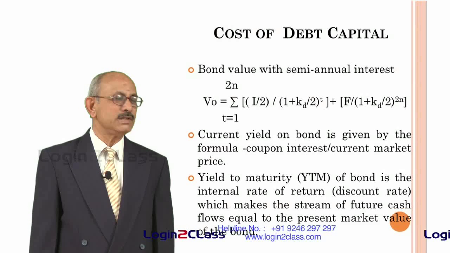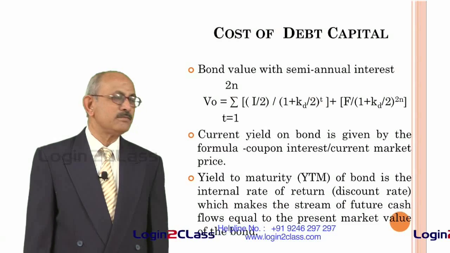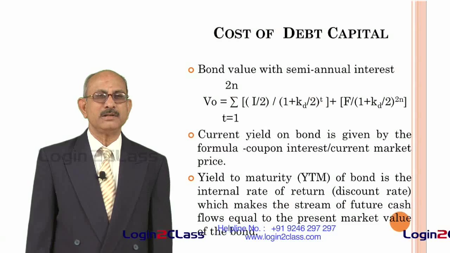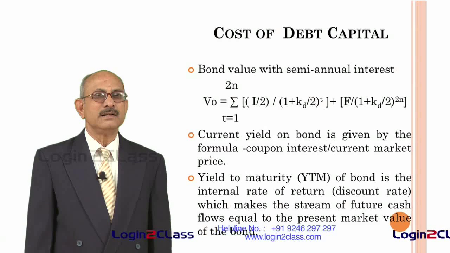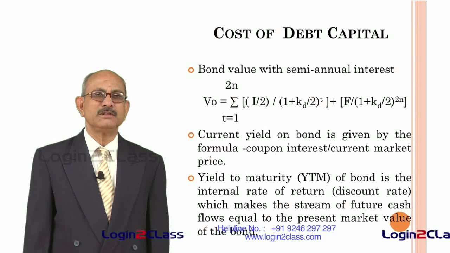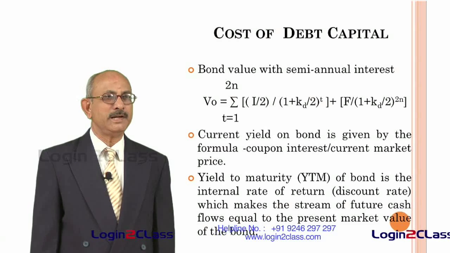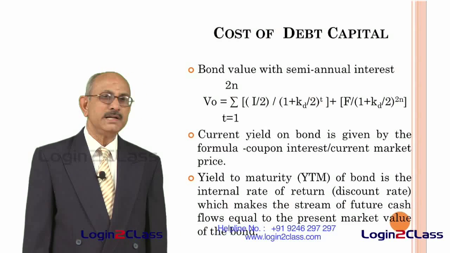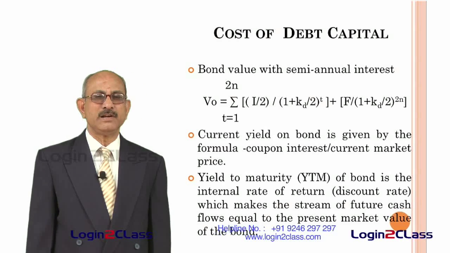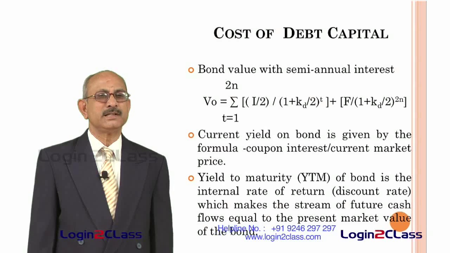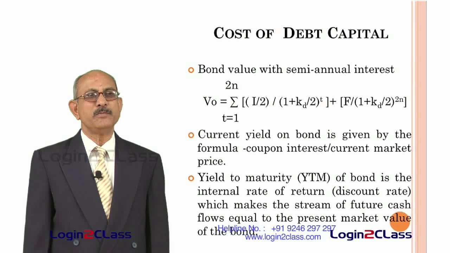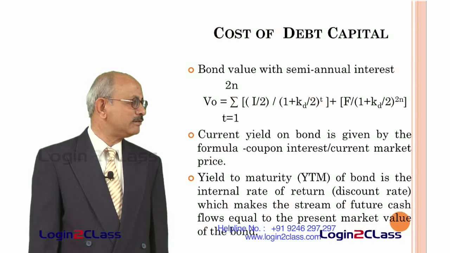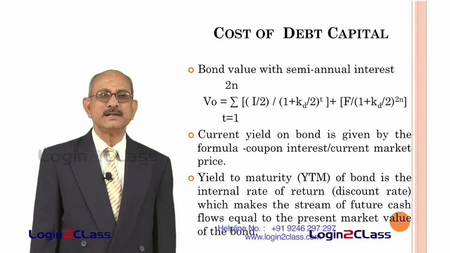What you have to do is take the present market value of the bond and keep it on the left hand side, and then take all the streams of cash flows which the bond will be yielding, that is in terms of interest payments as well as redemption value, and that has to be discounted at a rate which makes the right hand side equal to the left hand side.